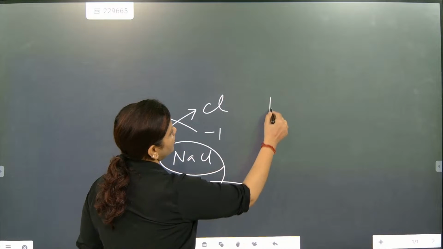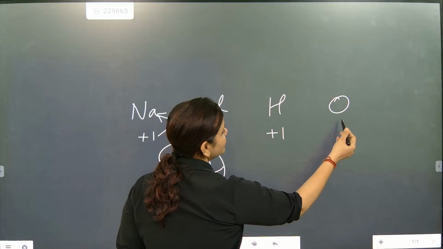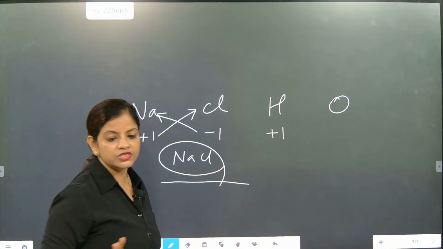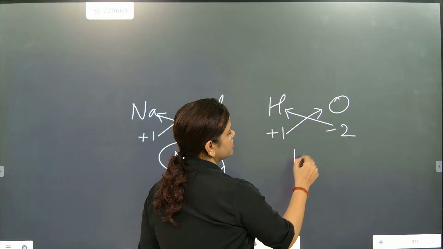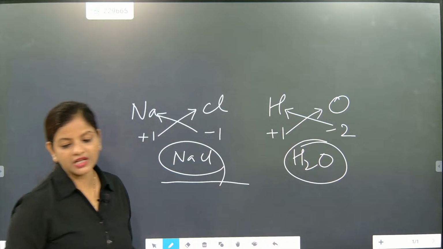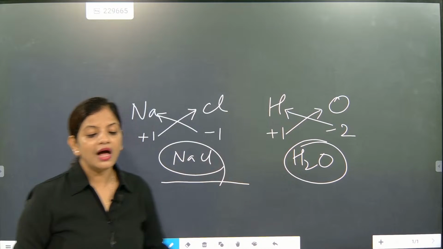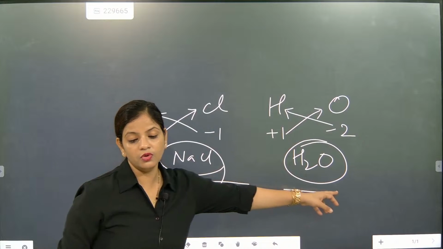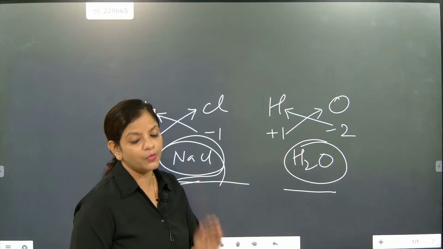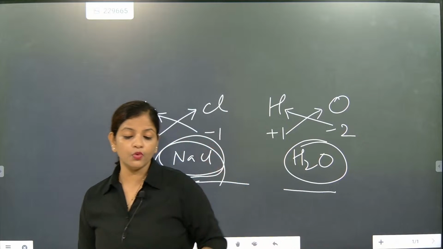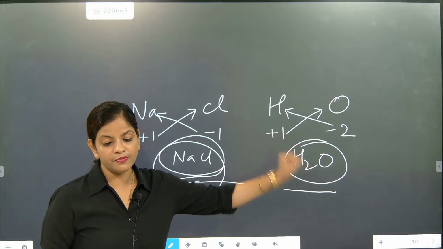Now if I'm forming a water molecule, hydrogen is +1, and oxygen has oxidation state -2. So it works out like this, coming as H2O. I'm going to teach you these rules, don't worry. Just as a promo, I'm showing you how it will be. Water and sodium chloride are always present in a fixed proportion. Their proportion will not change. The whole number content will not change. That's the most important point.